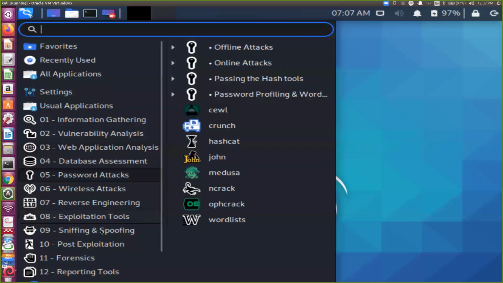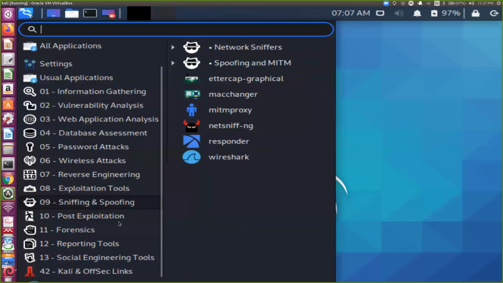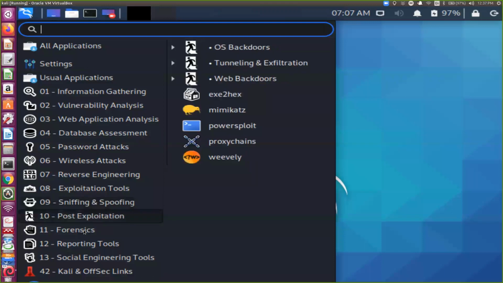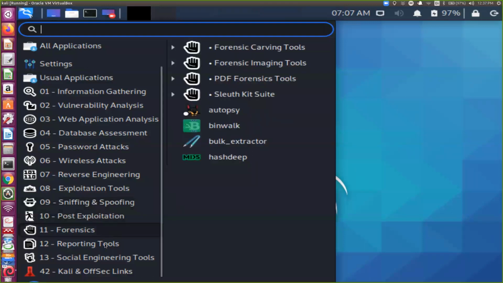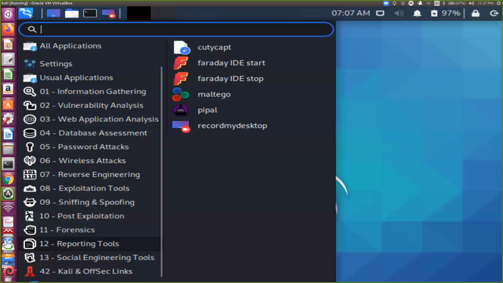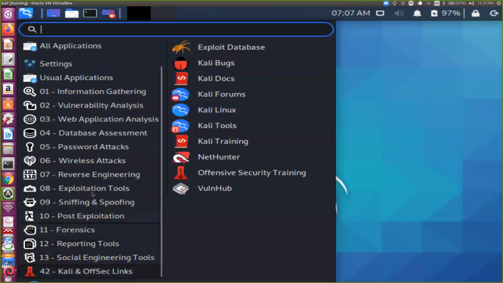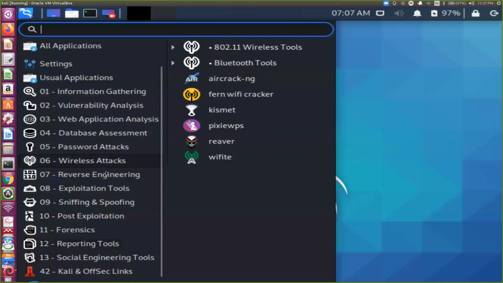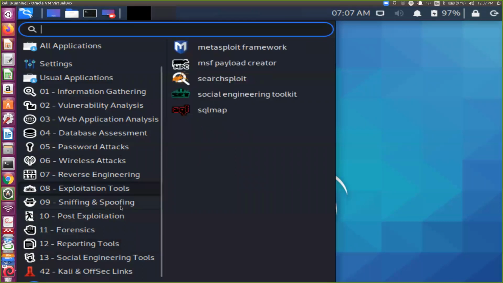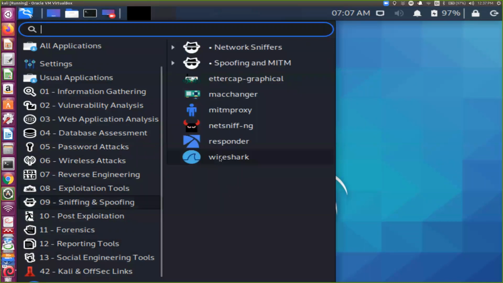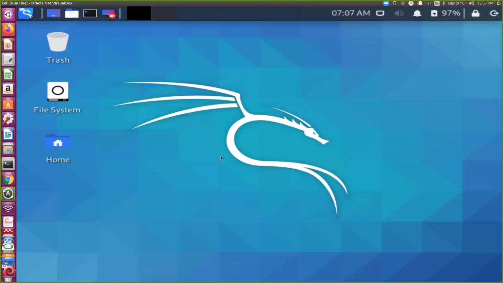Exploitation tool, SQL Map, sniffing, spoofing, Wireshark. Okay, I will show you the Wireshark last. Then post exploitation, forensics tools, reporting tools, social engineering tools, and other tools. And wireless attacks using Kismet, Aircrack, Bluetooth tools, we can find these. And using this Wireshark, it has a very easy interface.